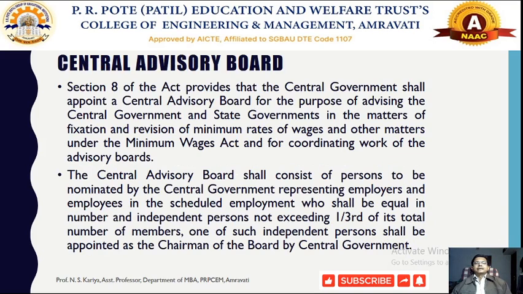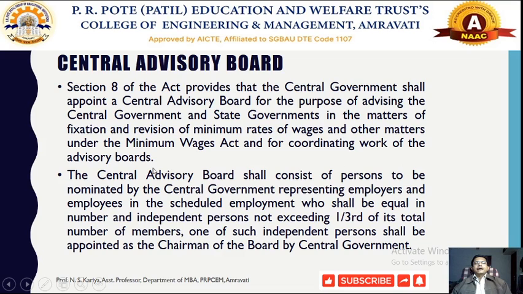Similar to that advisory board, the central government can also constitute one board that is called the central advisory board. According to section 8 of the Minimum Wages Act 1948, the central government shall appoint the central advisory board for the purpose of advising the central government and state government in matters connected with fixation and revision of minimum rates of wages and other matters under the Minimum Wages Act, for coordinating the work of the advisory boards.